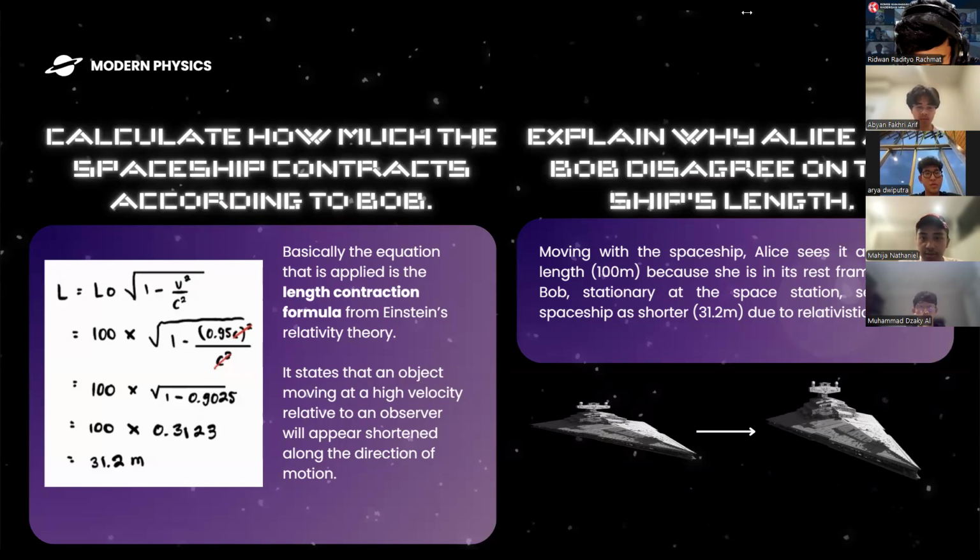And for the next problem, we have to explain why Alice and Bob disagree on the ship's length. Moving with the spaceship, Alice sees its full length of 100 meters because she is in its rest frame, while Bob, stationary at the space station, sees the spaceship as shorter, which is 31.2 meters, due to relativistic effects. Next slide.